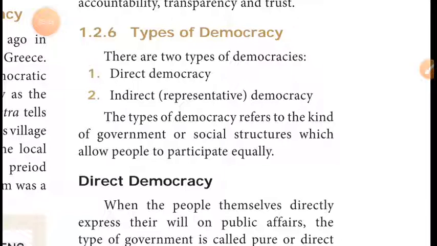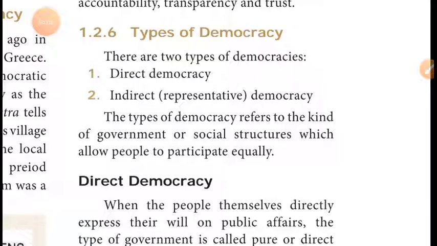The type of democracy refers to the kind of government and social structure which allows the people to participate equally. So there are two types of democracy: direct democracy and indirect democracy, referring to what kind of government they are following. Then they give a social structure and allow the people to participate equally. So in direct and indirect democracy, this kind of structure is followed. Okay, what are the two types of democracy? Direct democracy and indirect democracy.